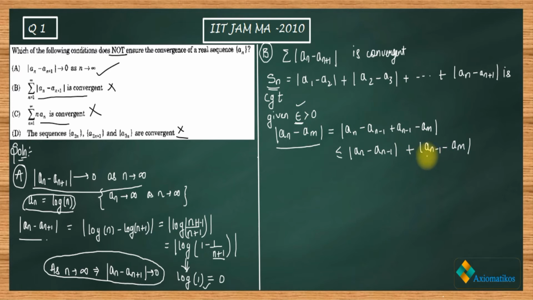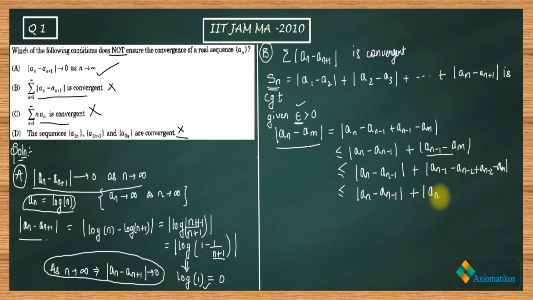Now again apply this rule here. So again applying means what? I will write an minus 2 this time, and use that property of mod, that mod of a plus b is less than mod of a plus mod of b.